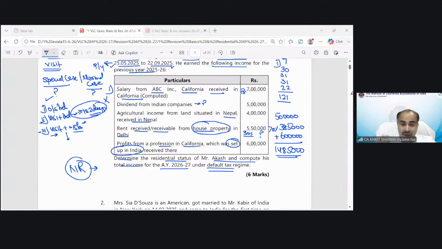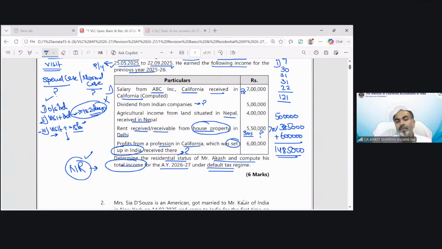Now the requirement of the question was the residential status. We have found the answer, but it is also required to calculate the total income.